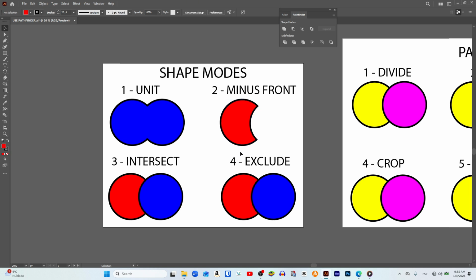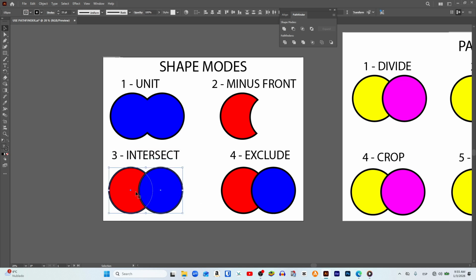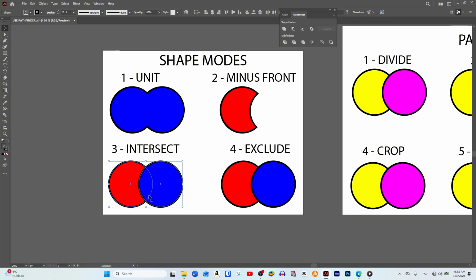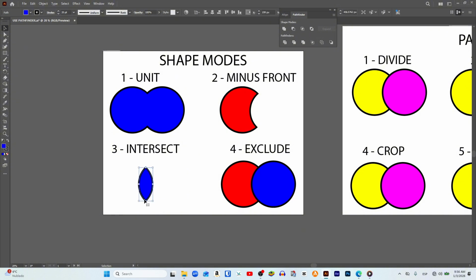Now we go to the Intersect function, and here what is going to happen is that instead of removing the part shared by both the red circle and the blue circle, this will be the only part that is preserved, and this detail is very important to understand. In this case, the part that is preserved will no longer have the color of the shape that is behind, as happened with the Minus Front tool, but instead the color of this resulting shape will be the color of the shape in front, not the one behind it. We select both shapes, and when applying it, you can see that only that area that was hidden from the red circle is shown, but it is not shown in red, rather in blue, which confirms the result.